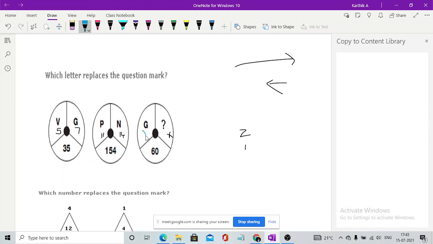J is 20. If this is X, what will you be getting? I guess it's 3, right? So X would be the answer. Did everyone understand? Anyone having any doubt, please ask me.